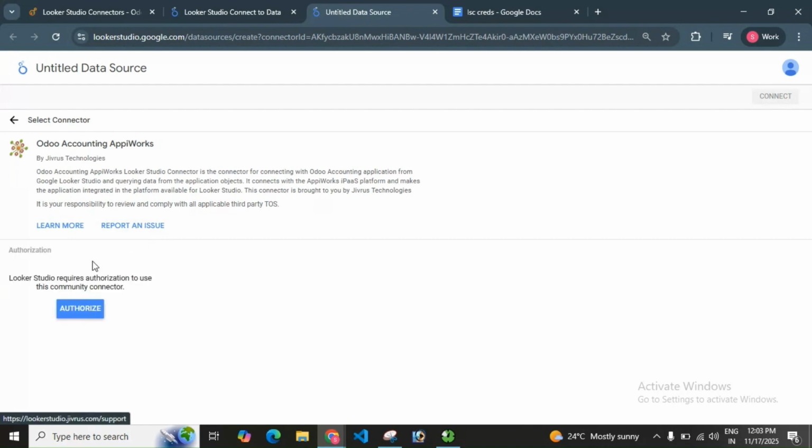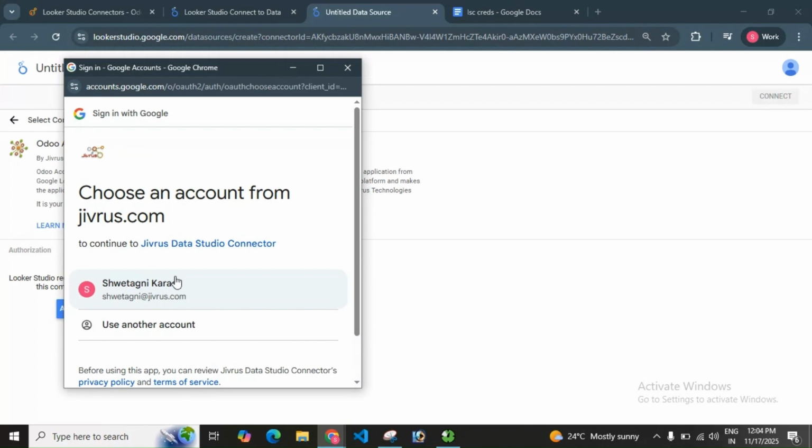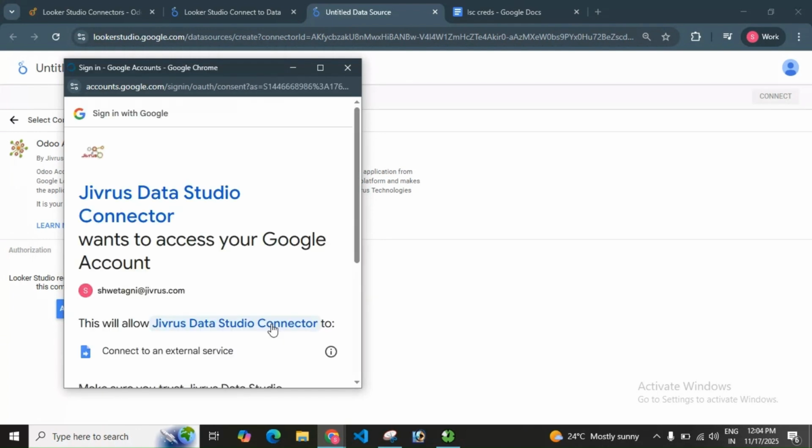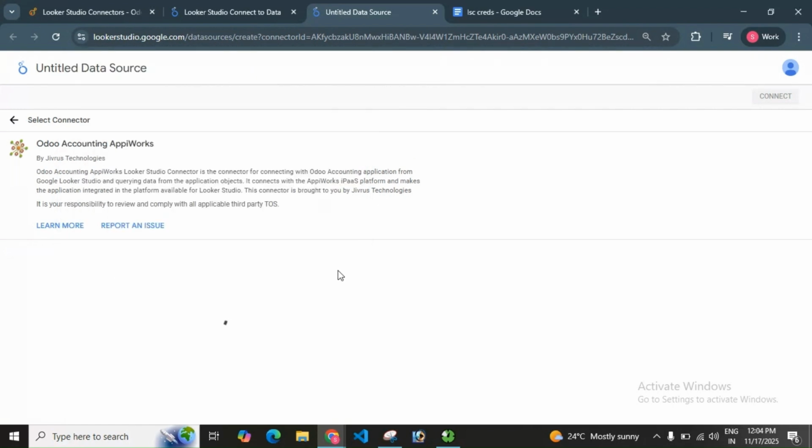First, it will ask you to authorize Looker Studio. Click on the Authorize button. Then it will ask for a Google account, select it, and proceed. In the next step, we need to authorize the Odoo Accounting AppiWorks Connector. Click on the Authorize button.